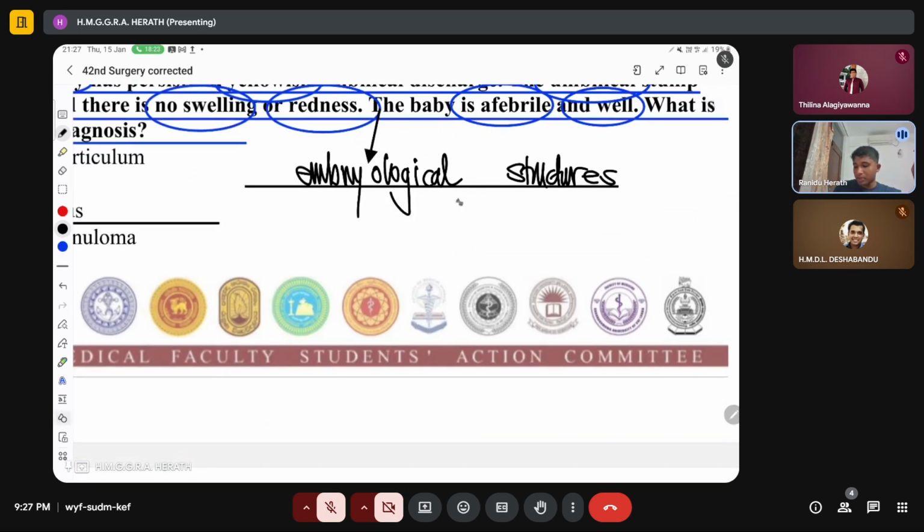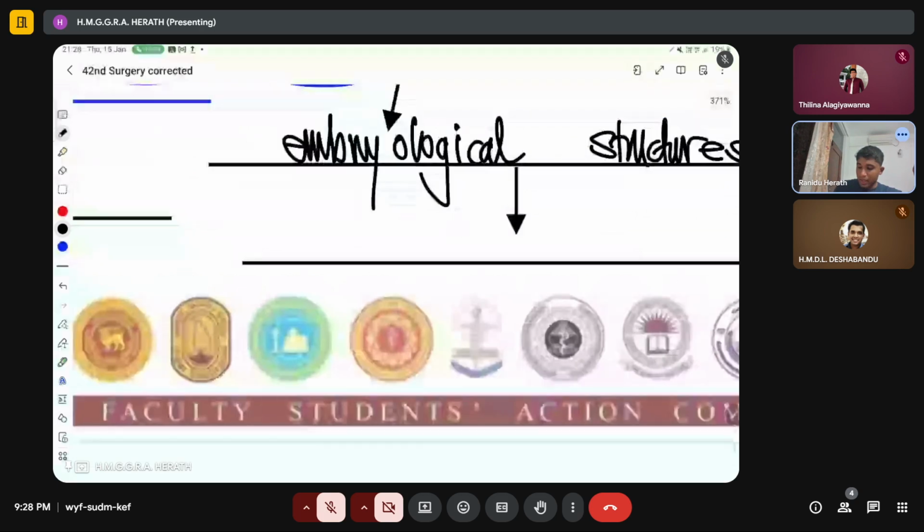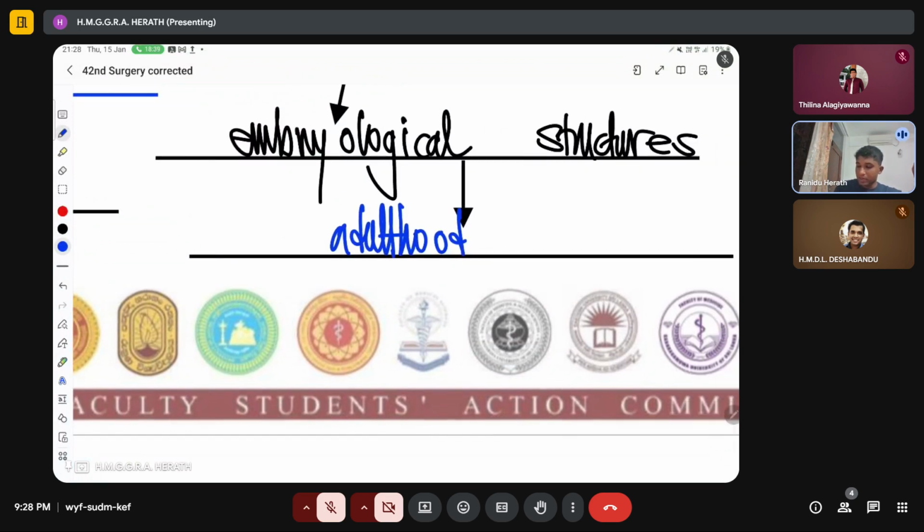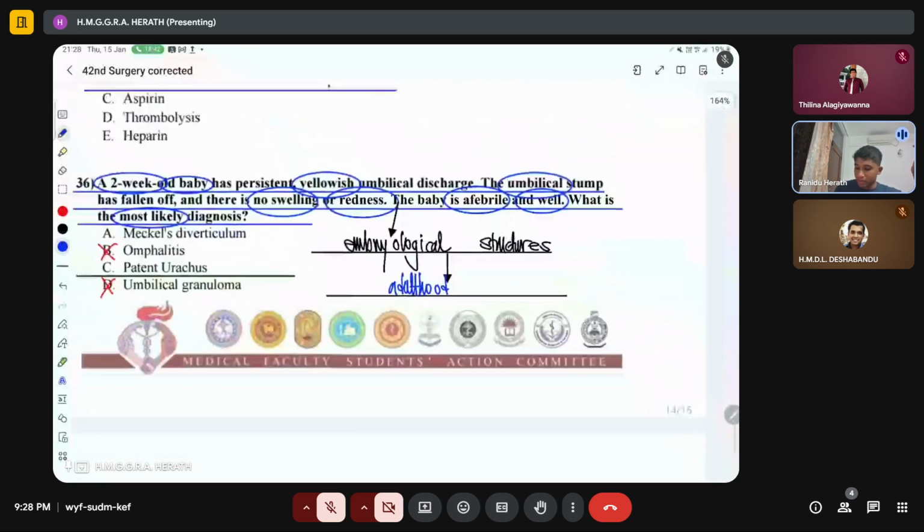So embryological structures in the umbilical cord, and then what they form when the umbilical cord becomes damaged and diseased, and they go into adulthood. What is the remainder of that umbilical cord which was already present is what we need to know.